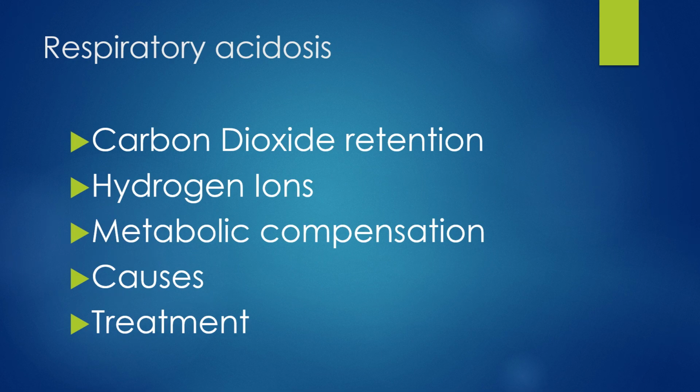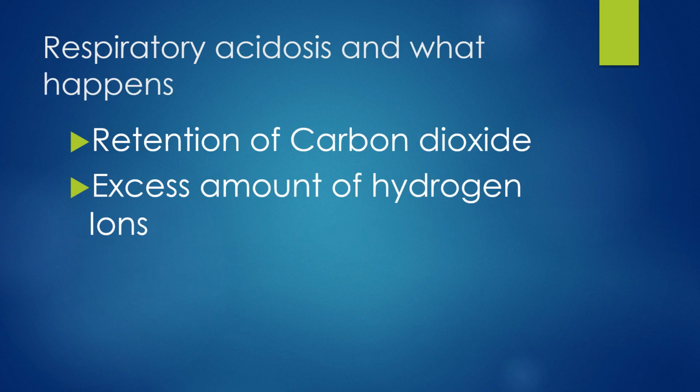For respiratory acidosis, we're going to talk about carbon dioxide retention. Hydrogen ions, again, seem to be the big factor in all of this. Then metabolic compensation, causes, and treatment for respiratory acidosis. So respiratory acidosis and what happens: there's a retention of carbon dioxide that's not blown off through the lungs in the gas exchange in the alveoli. And then there's also an increased amount of hydrogen ions in the body that don't get excreted, which in turn reduces the pH level to below 7.35.